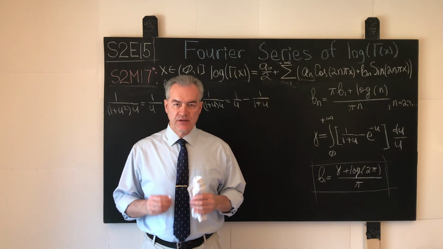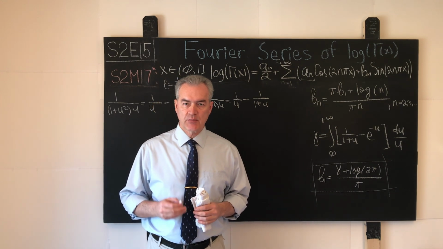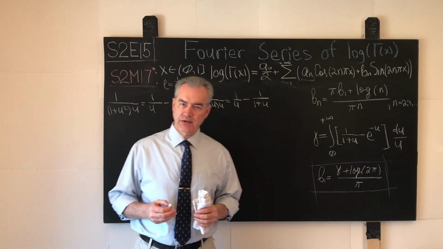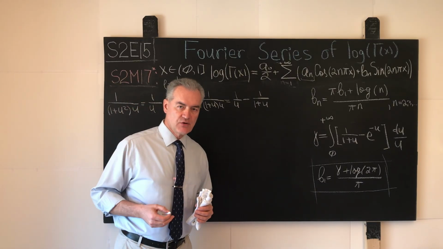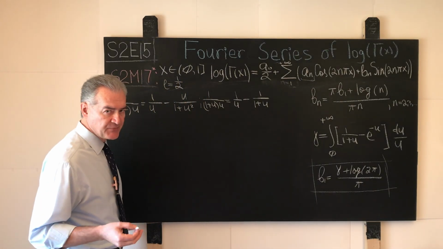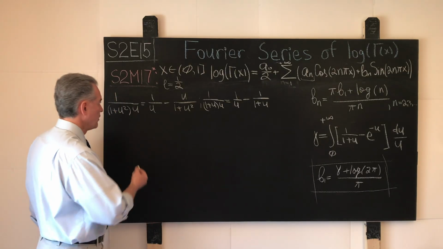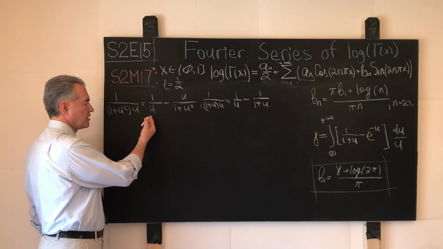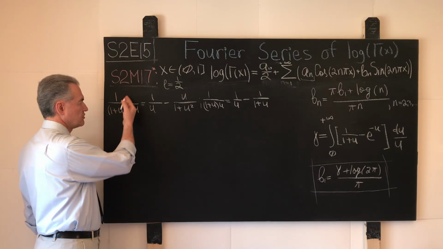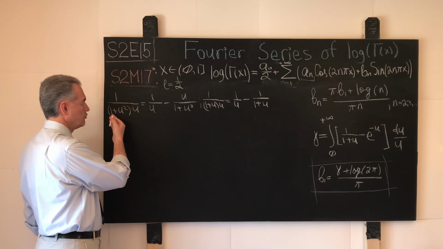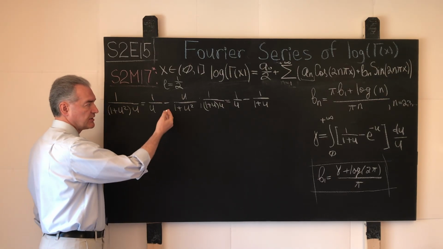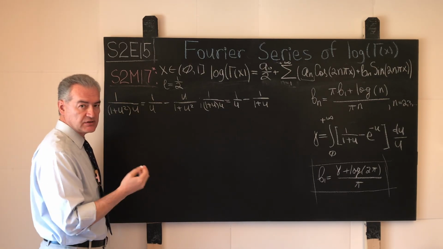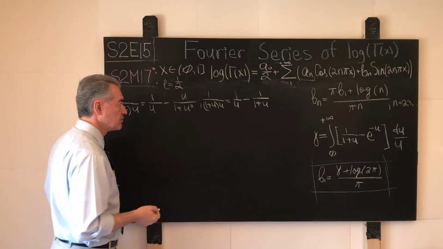We're almost done, and this segment is optional. This segment is for those who were not sure how to handle the integral over the rational functions that we saw in the previous episode, but here it is actually quite straightforward. We do the partial fractions decomposition for the rational function 1 over (1 plus u squared) times u. It's shown over here, nothing complicated. We can do this again completely in our mind. We do not need pen and paper.